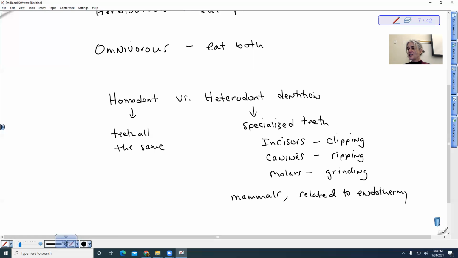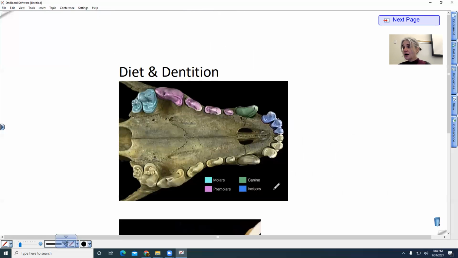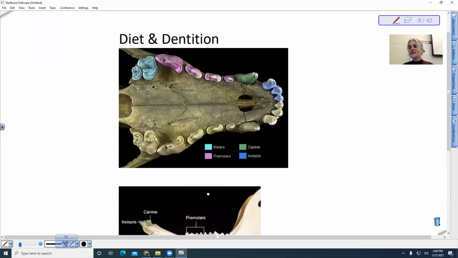So if we look at the dentition of some species, we can see that this would be like a dog, right? Incisors, canines, their molars are kind of pathetic. When I watch my cat try to chew crunchies, I'm like, are you even chewing them? Because I think she just swallows it whole. Yeah. So it's hard for them to chew the food that we give them. Those crunchies need to be ground down. And look at their teeth. Is that designed for that?